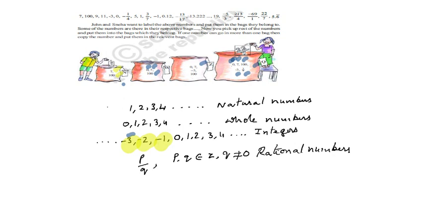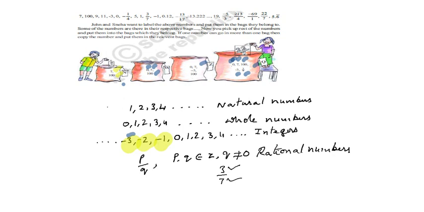The quotient number means, as we already discussed, the numbers which can be expressed in the form of P by Q, where P, Q belong to Z and Q is not equal to 0. Hence 3 by 7. In 3 by 7, 3 is a numerator and 7 is a denominator. Both 3 and 7 are integers, and the denominator 7 is not 0. That means Q is not equal to 0. Hence this 3 by 7 is put in the last bag, that is the quotient numbers bag.